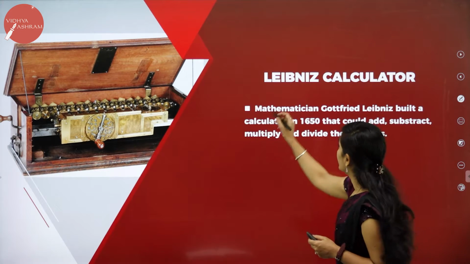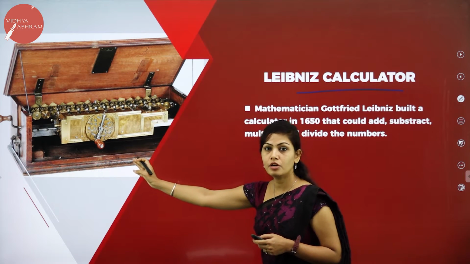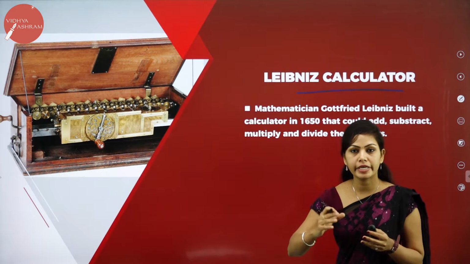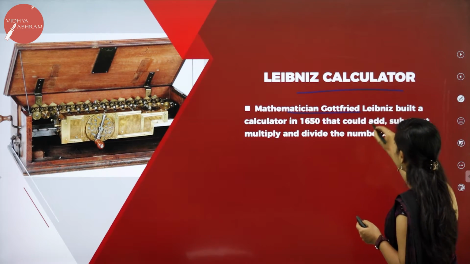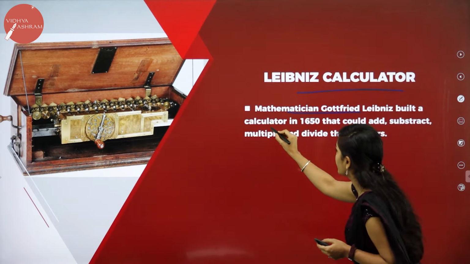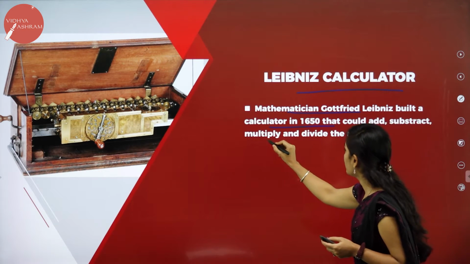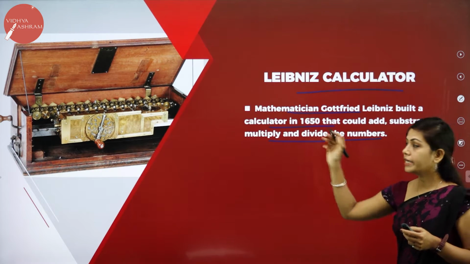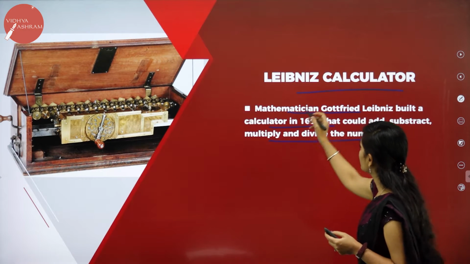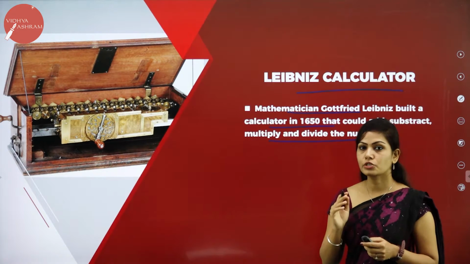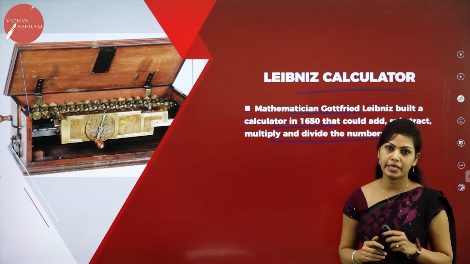So, next one is the Leibniz calculator. This is one type of calculator for performing all the arithmetic operations. It was developed by the mathematician Gottfried Leibniz, who built a calculator in 1650 that could add, subtract, multiply and divide numbers. So, the Leibniz calculator is used for performing all arithmetic operations.